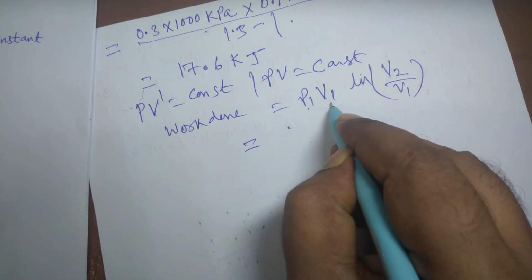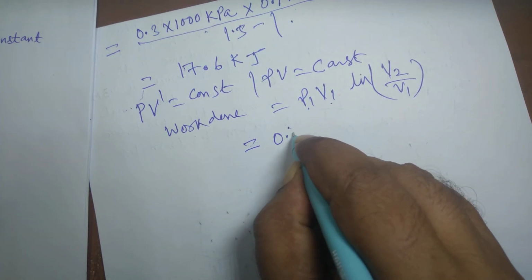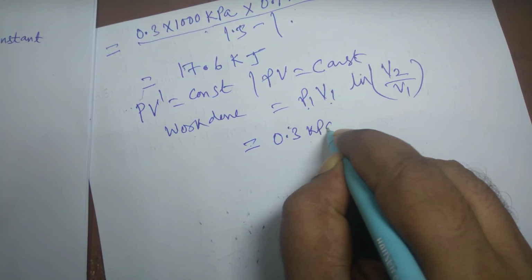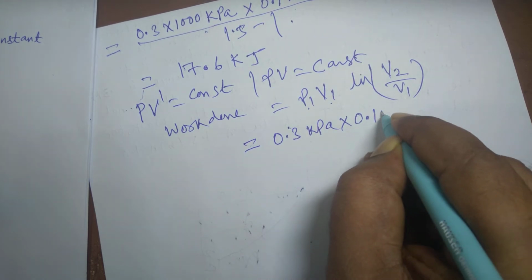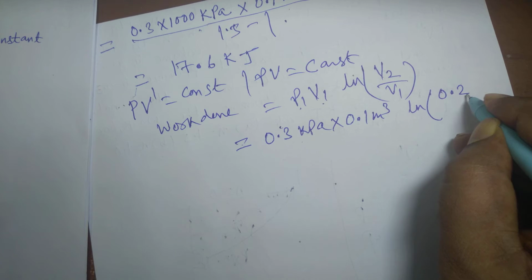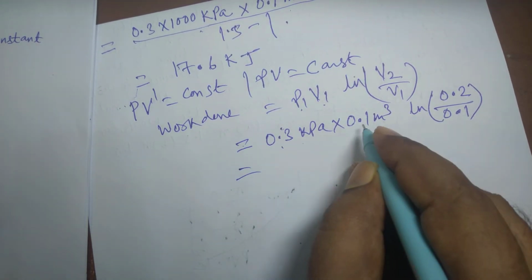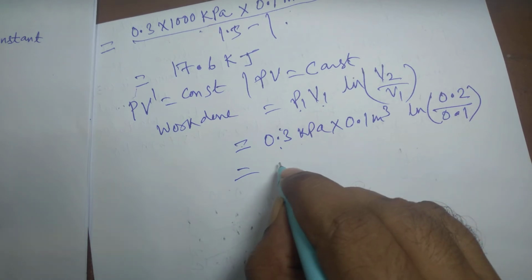P1 and V1, everything is given. So P1 is nothing but 0.3 and the volume is 0.1 meter cube, and ln V2 by V1 is 0.2 divided by 0.1. So we can write this. On multiplying, this becomes,